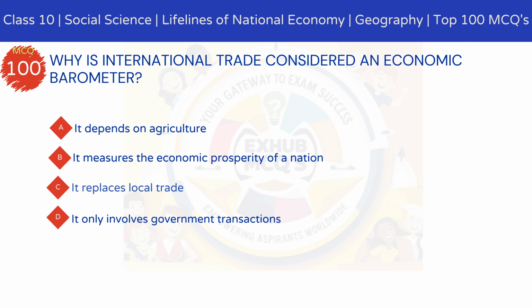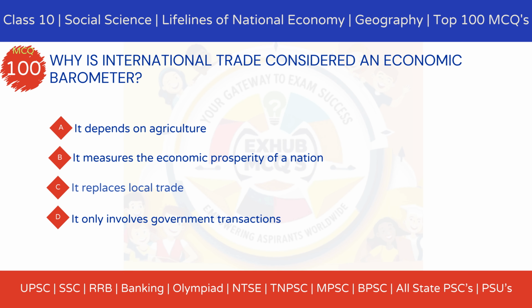MCQ 100. Why is international trade considered an economic barometer? Option A, it depends on agriculture. Option B, it measures the economic prosperity of a nation. Option C, it replaces local trade. Option D, it only involves government transactions.